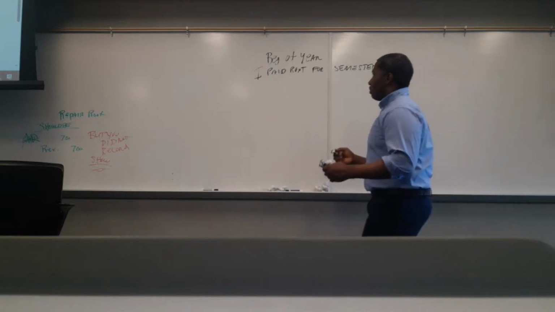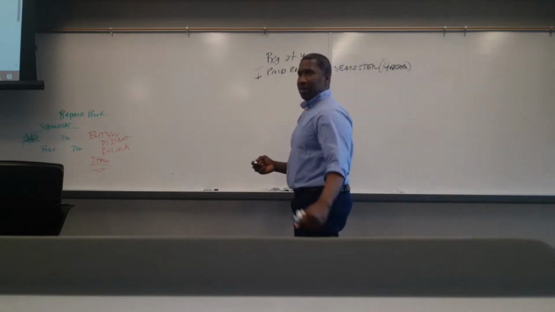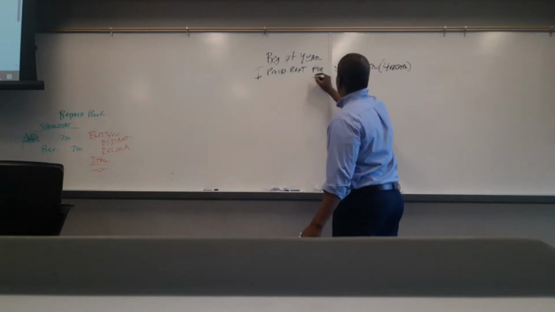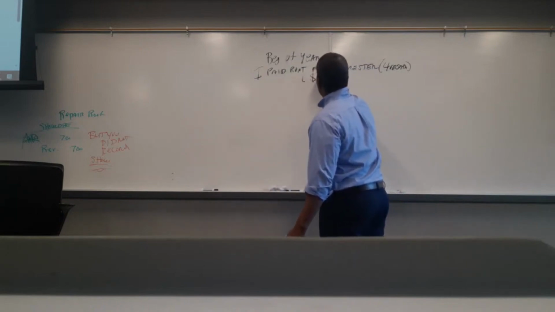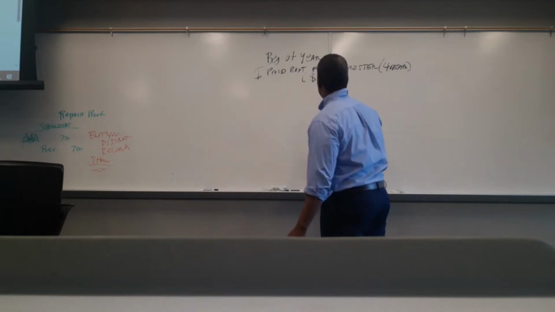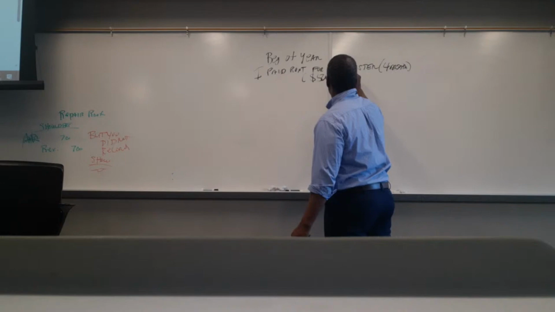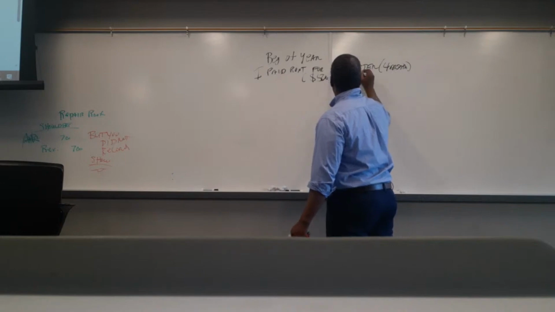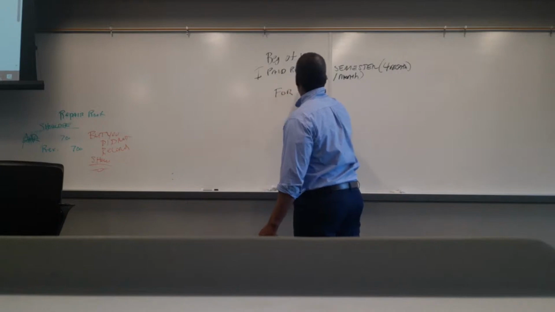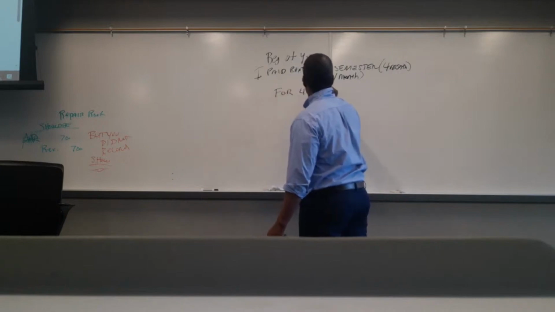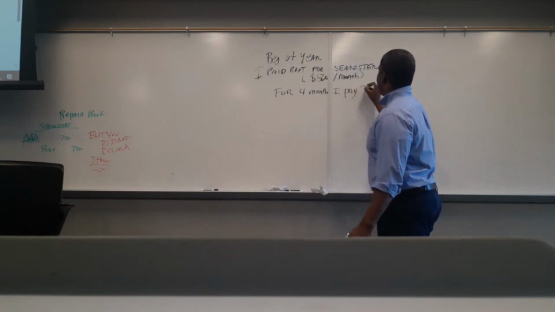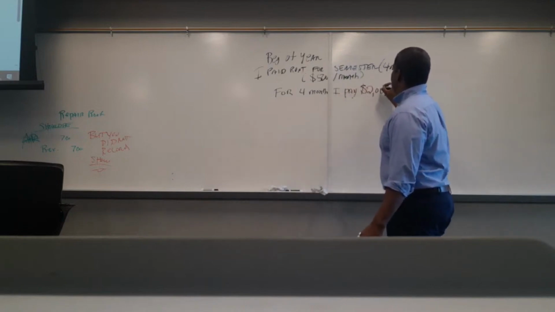So I paid it up. How much is rent? $500 a month. So for 4 months, I would pay $2,000.